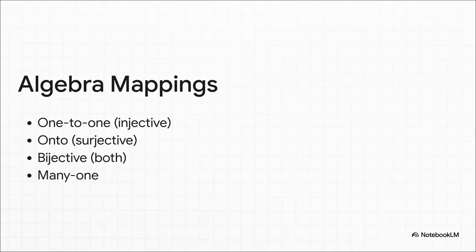If we step briefly into advanced algebra for a second, we can actually peek at the internal wiring and categorize these machines by their mapping behavior. For instance, are they one-to-one or injective, where different inputs always yield different outputs? Are they onto or surjective, meaning they hit every possible output? Maybe they're bijective, doing a bit of both. Or perhaps they're many-one, where multiple inputs awkwardly share the exact same output. It's a really brilliant way to classify them just by tracing how the wires connect.